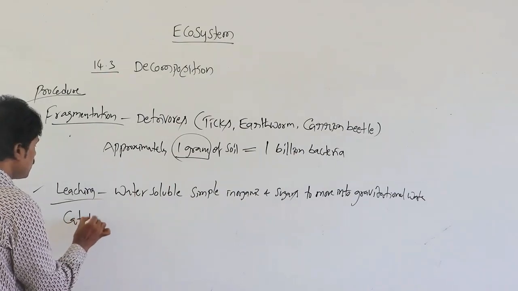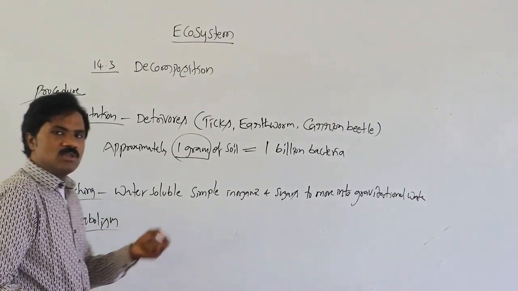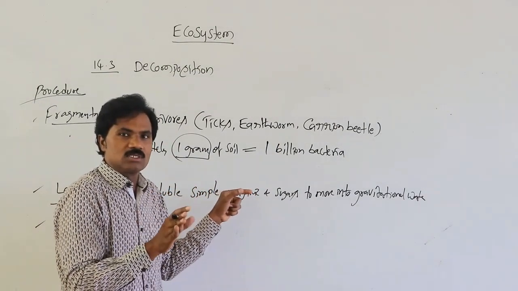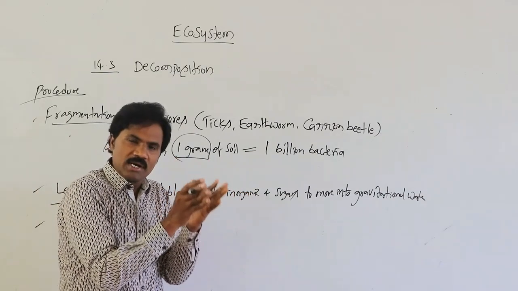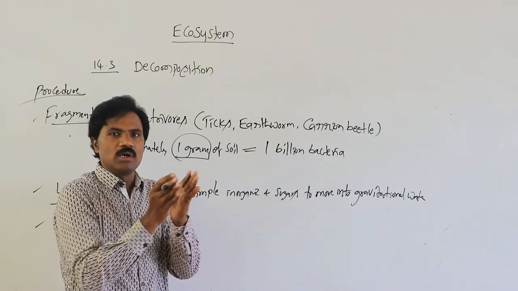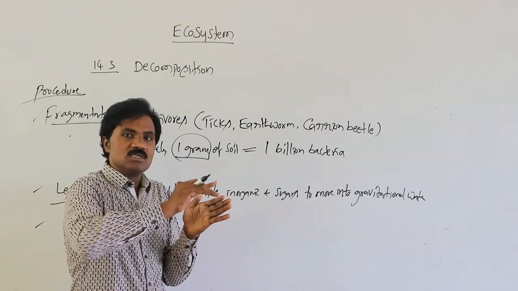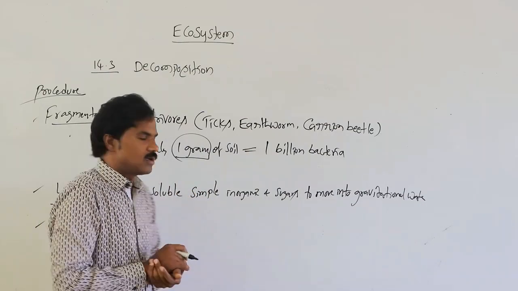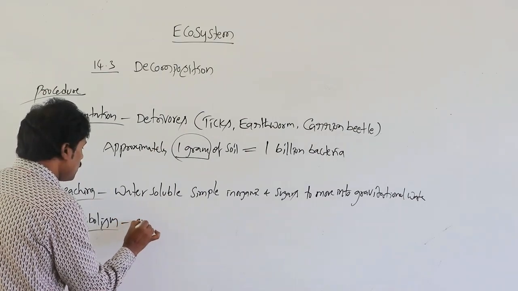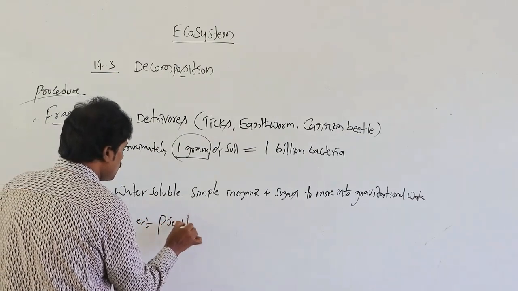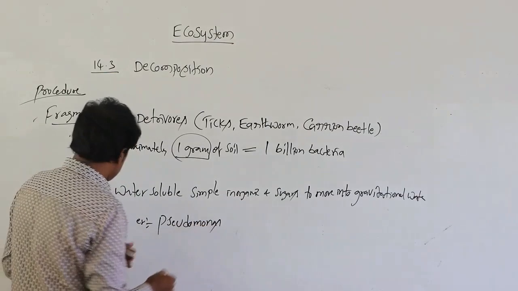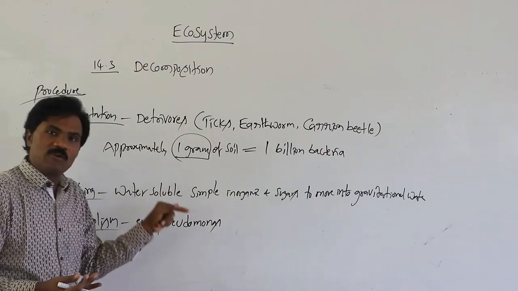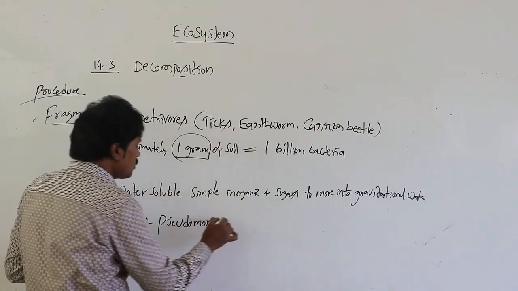Then catabolism. Catabolism means decomposers. After conversion of this, the decomposers convert the simple detritus into another type of substances. Here, for example, Pseudomonas, but in fragmentation it is detritivores. Here catabolism is helpful for bacteria, that is, microbial organisms.